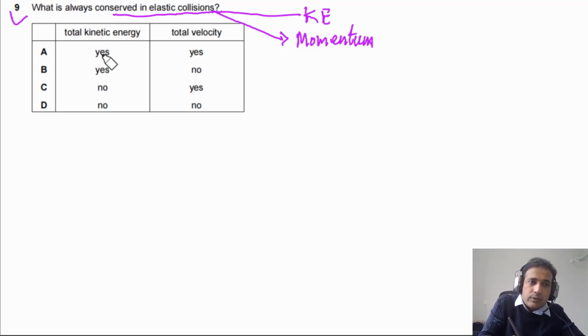Now, if you look at the given options, total kinetic energy is conserved. Yes, this is true. Velocity, no. Velocity is not conserved. So this is not the answer. Total kinetic energy is conserved. Yes, this is true. Total momentum is conserved. This is also true. So the answer for this question has to be B.